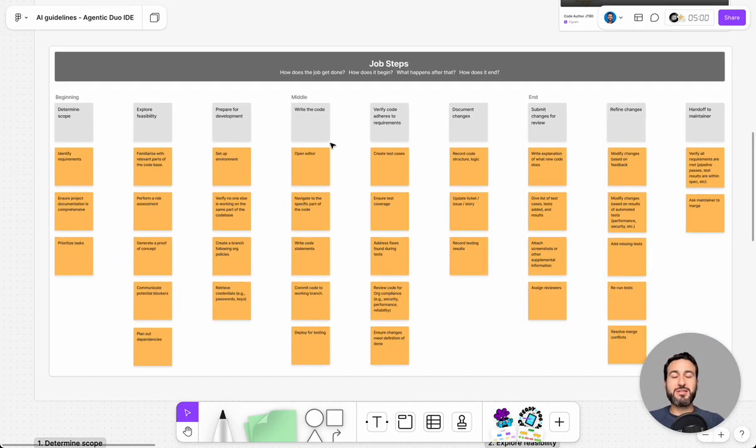This is basically our playing field, right? These are the steps that we need to be aware of that users, the code authors, will try to perform in the IDE and will request help from the AI assistant, from Duo, in that context.